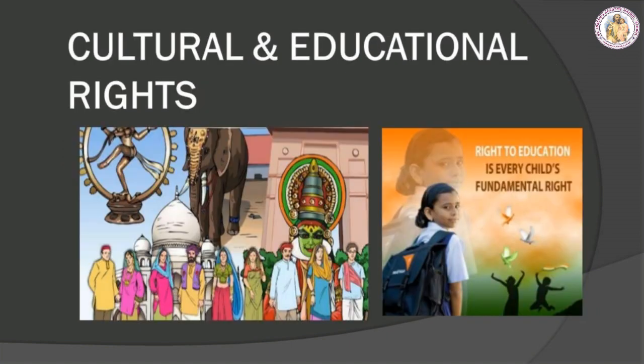Cultural and educational rights. The Constitution gives us the right to preserve, protect and promote culture. We have the right to open schools, associations and societies to preserve and promote our tradition and culture. Similarly, a group of people may open a school for imparting religious education to children. The government also promotes such activities by giving grants. However, such institutions cannot deny admission to anyone based on their caste, color, creed or even religion.